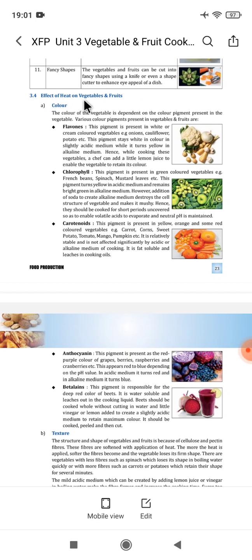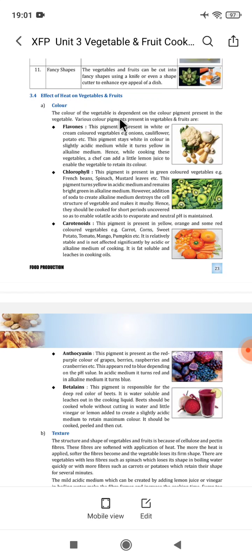I am here with Unit 3, Vegetable and Fruit Cookery. In this video, I will explain the effect of heat on vegetables and fruits and tips to preserve nutrients in the kitchen. Let's start. Effect of heat on vegetables and fruits.